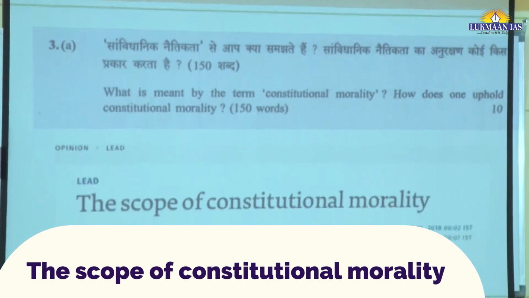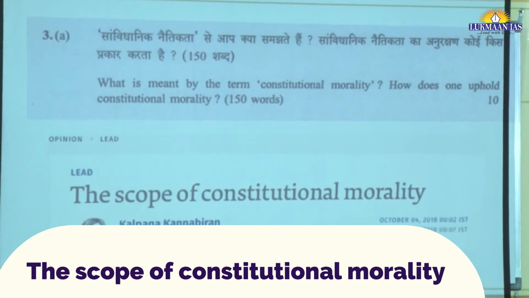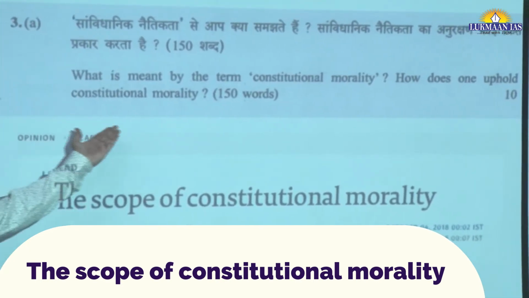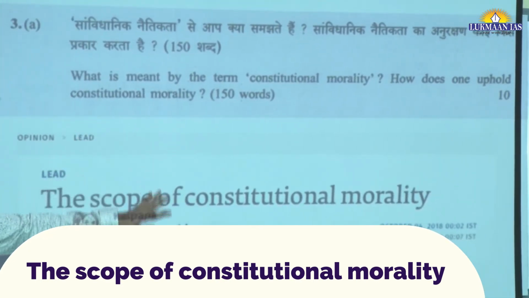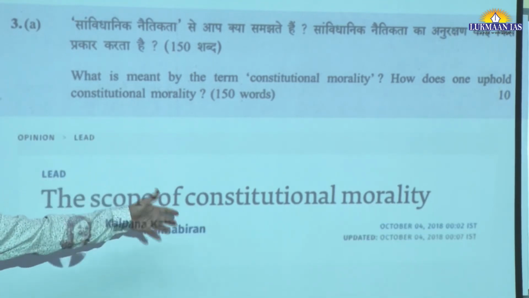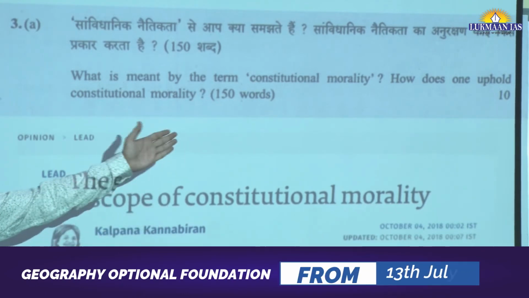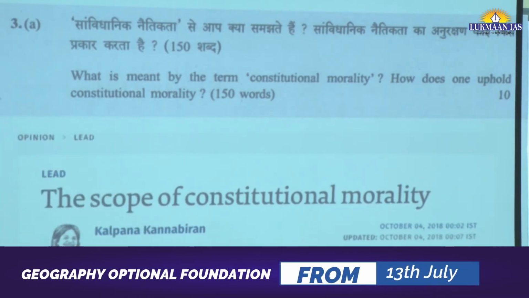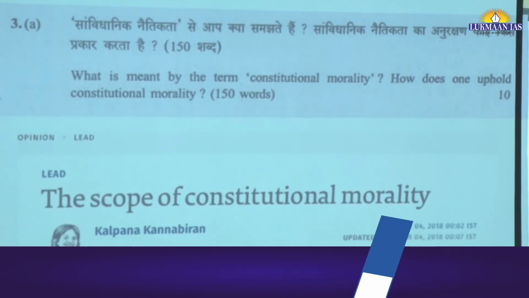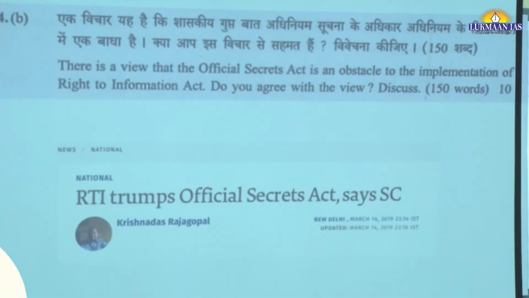Now, I was talking about GS4, what kind of inputs you can take from The Hindu newspaper. See here, what is meant by the term constitutional morality. To understand this term, one can take inputs from The Hindu newspaper. Forget about the second part, directly we have to brainstorm from the ethical perspective, how does one uphold constitutional morality, but the first part can be answered from this newspaper article.